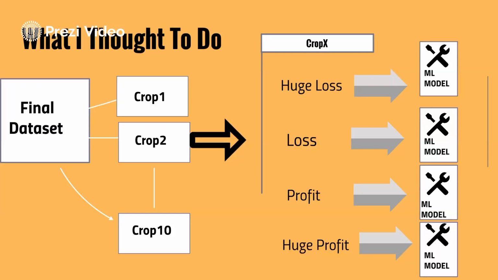What I thought was, if I am given any new data set which the model hasn't seen, and if the model is able to classify with high accuracy which of these four categories the given crop will fall into, then I can use the model which is trained on that specific profit-loss category and the specific crop to predict a good value.